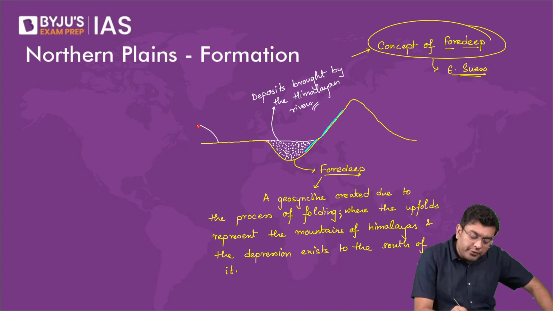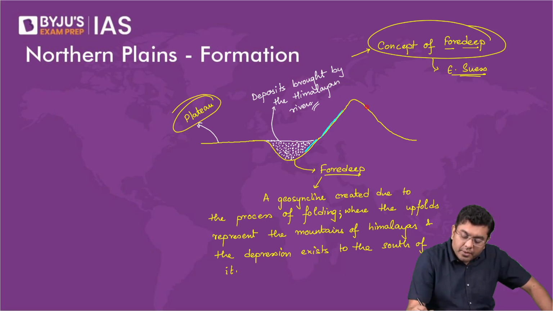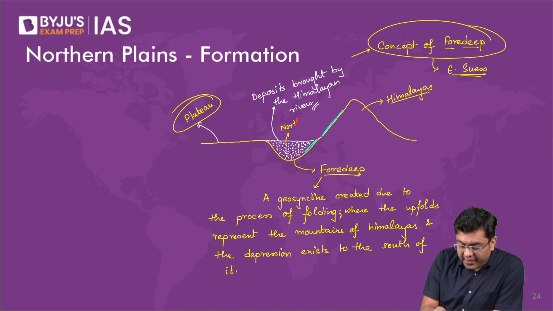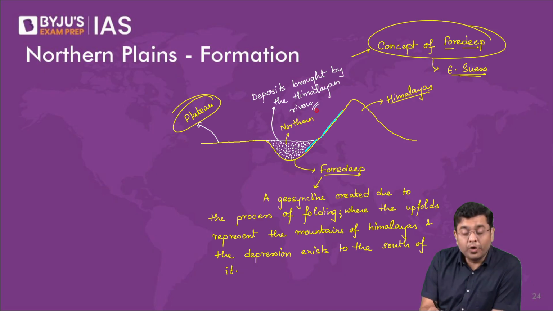So this is your peninsular part of the country. This is the Peninsular Plateau. This is the hard rock of the Peninsular Plateau. Then this is where you have the Himalayas. In between the Himalayas and the Peninsular Plateau, you have the northern plains. It is these northern plains that we refer to as the Indo-Gangetic plains as well.